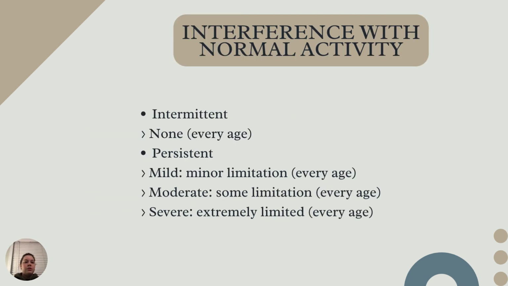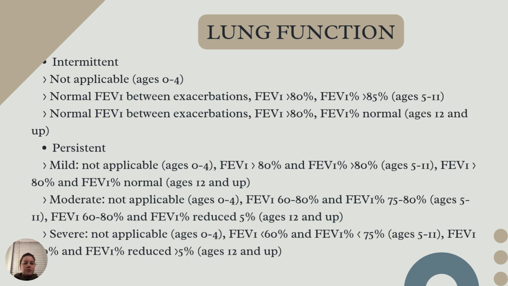The interference with normal activity, intermittent, there's no interference, and that's for every age. For persistent, mild includes minor limitation every age, moderate, some limitation for every age, and then severe is extremely limited for every age. And then next up, we have lung function.